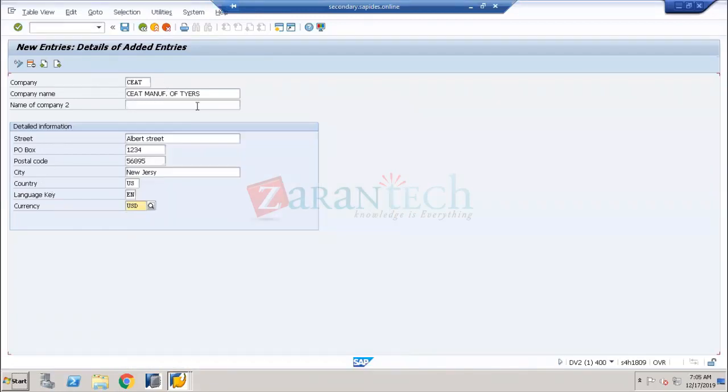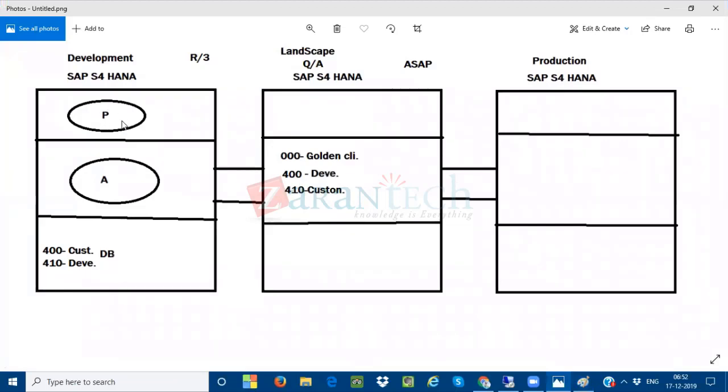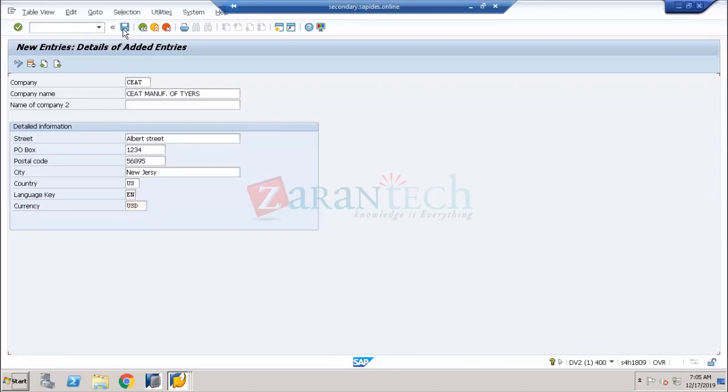Now, like this, I have given all the input parameters. This is my company. Once I save it, where will the data go? Once I save, the data will go from the application and be stored in the database in the form of a table. Now here I'm saving. Now the data was saved.